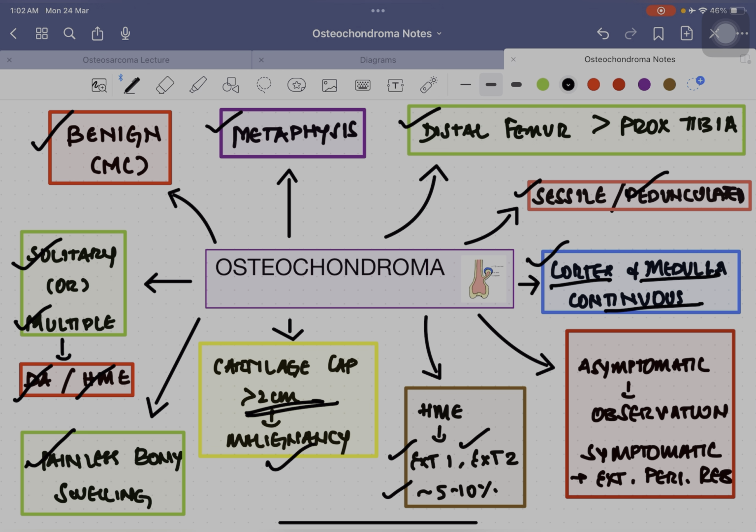Coming to the treatment part. If the patient is asymptomatic, there is no reason to operate. You just observe the patient and keep him on serial follow-up. If the patient is symptomatic, just go with extraperiosteal resection. So this gives a clear picture of the osteochondroma and what you need to remember. Another point which I missed is that the age group is most commonly the 2nd to 3rd decade, and it is more common in males than in females.